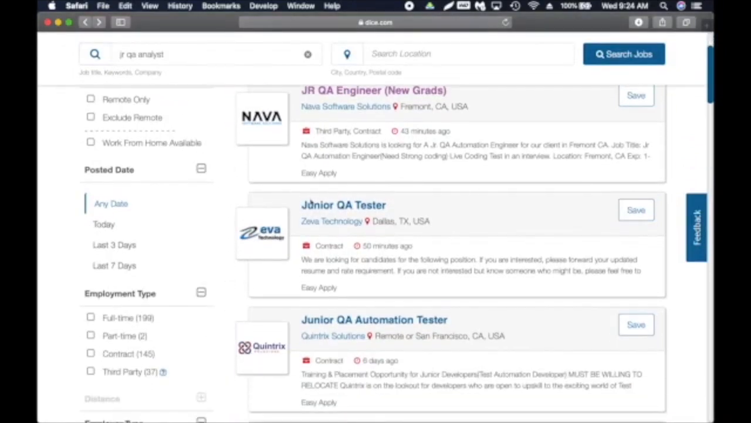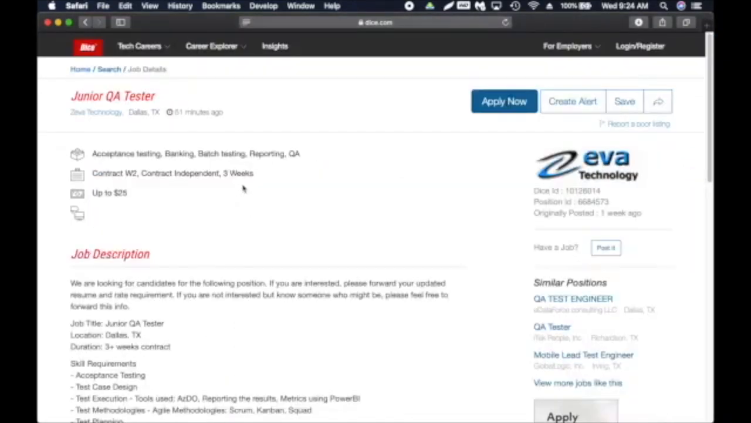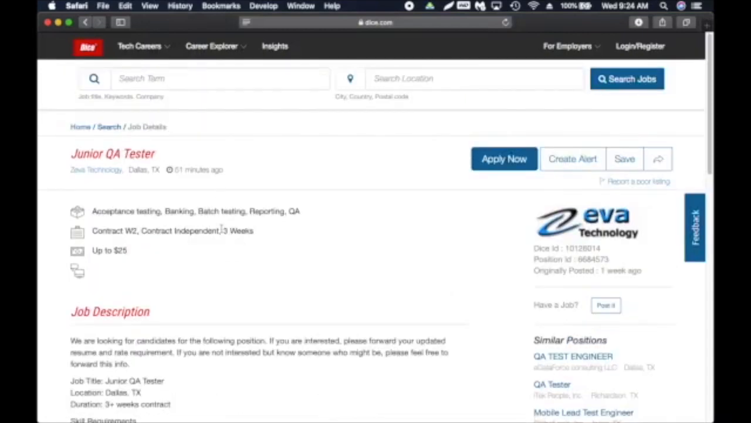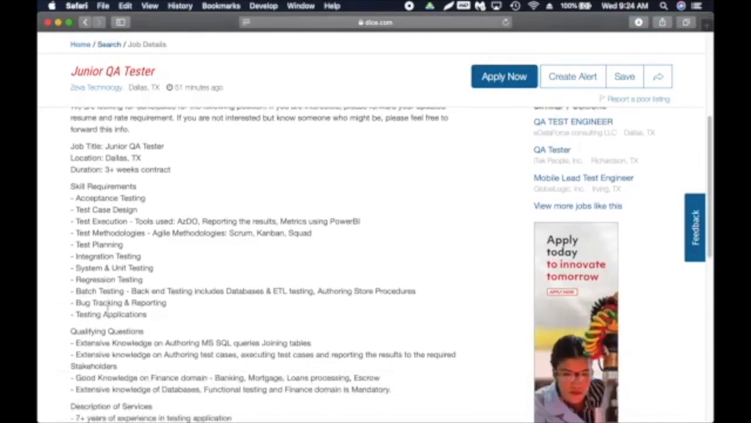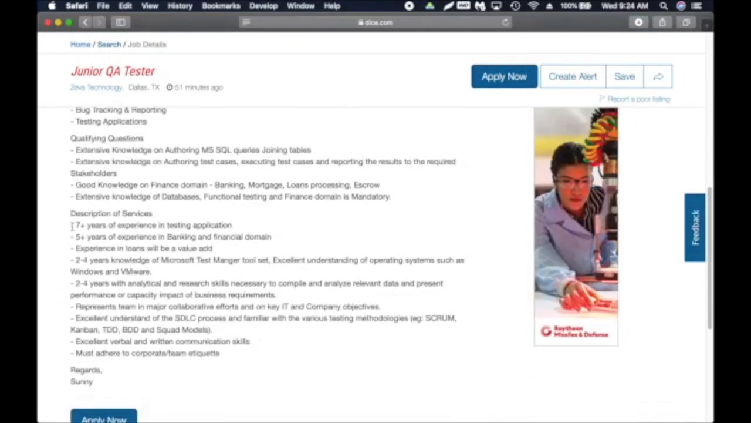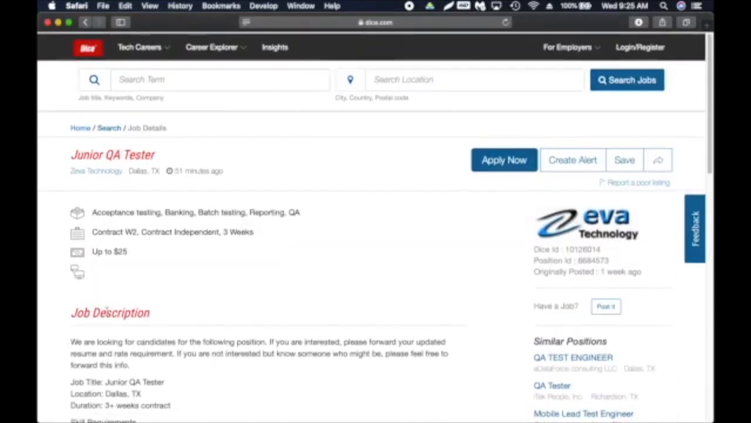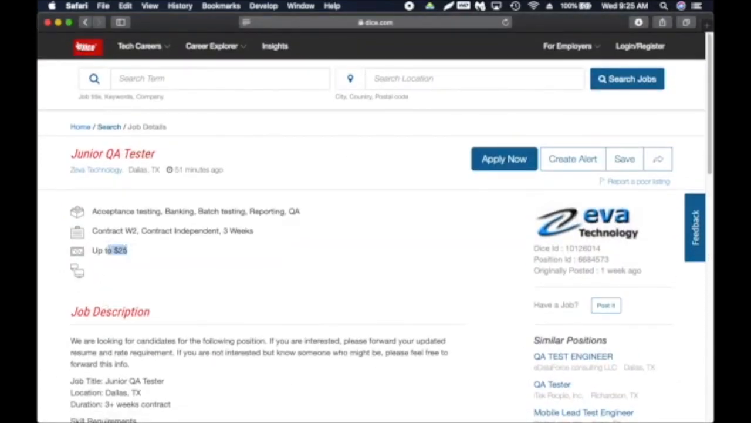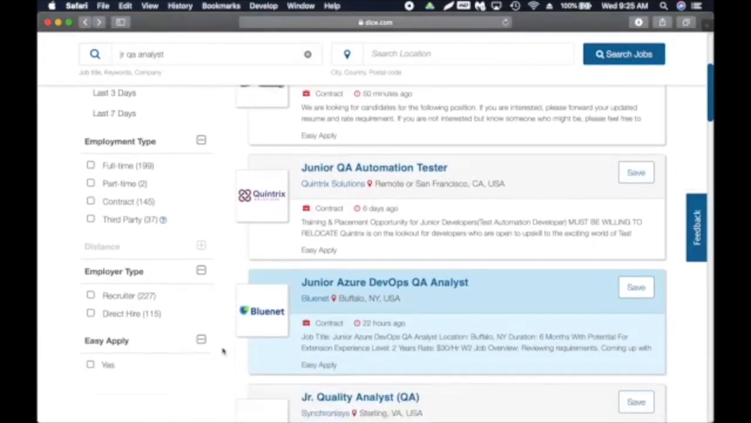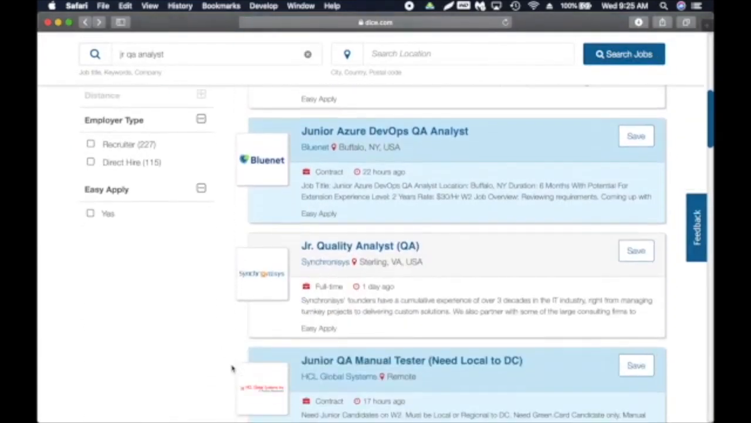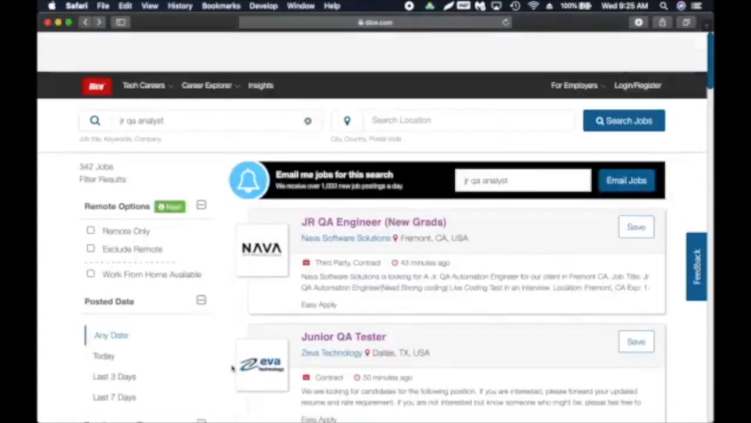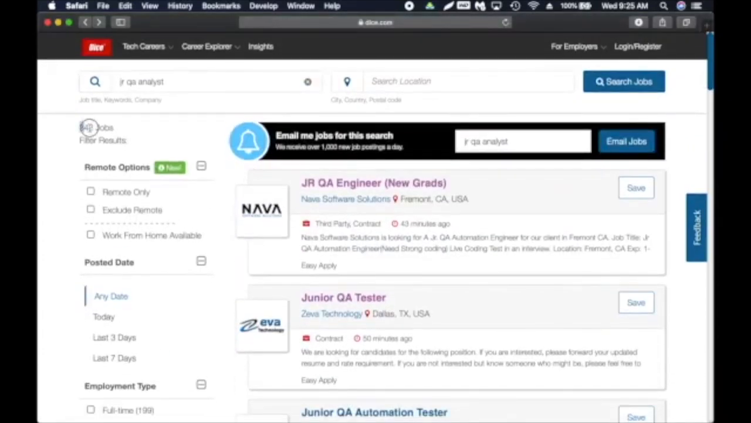This one is junior QA tester. It's a very short time, 3 weeks, and it's going to pay up to $25 an hour, right? Let's see if they have any requirements. 7 years of experience in testing applications. Well, first of all, they need to pay more for 7 years of experience than $25 an hour. Okay, so this is not a good fit, right? As you can see, you have to go through all of these and see which one you are a fit for, and there are 342 jobs.